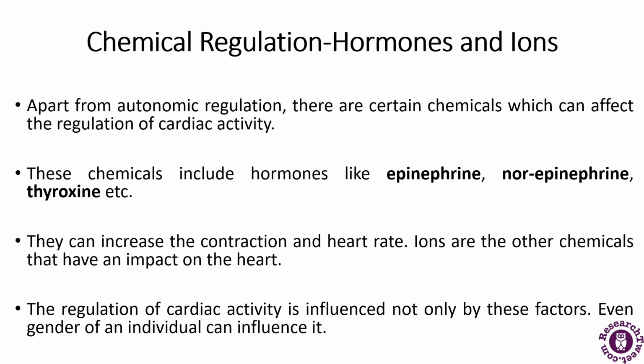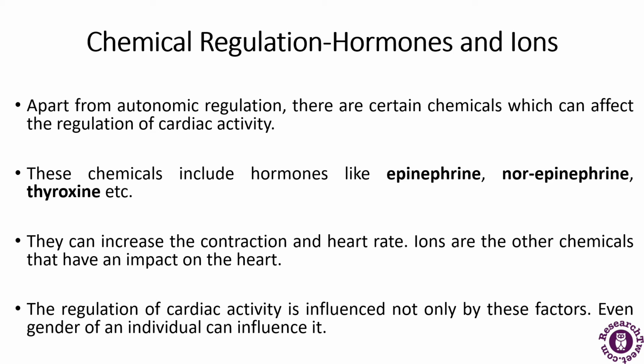Now if I talk about the chemical regulation, hormones and ions. Apart from the autonomic regulation, which includes the sympathetic and parasympathetic nerves, here we will be talking about the hormones and the ions. There are certain chemicals which can affect the regulation of the cardiac activity.